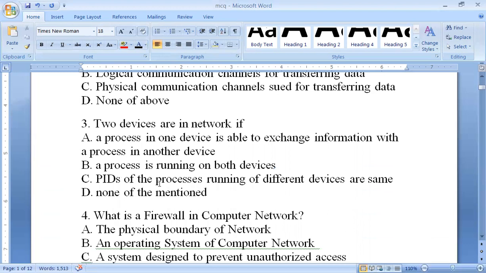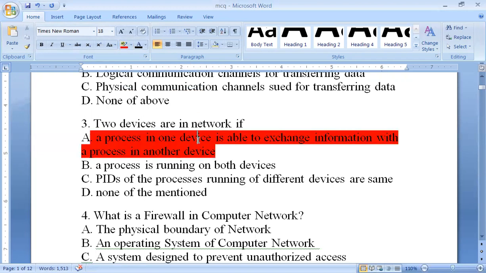Third, two devices are in a network. Here a condition is being asked: how can you say that two devices are in the network? The first option is that a process in one device is able to exchange information with a process in another device. Here the word network itself represents connection, but connection between what? Connection between the devices, connection between the processes. So its answer is A. It is a kind of connection where two processes can exchange information with one another.